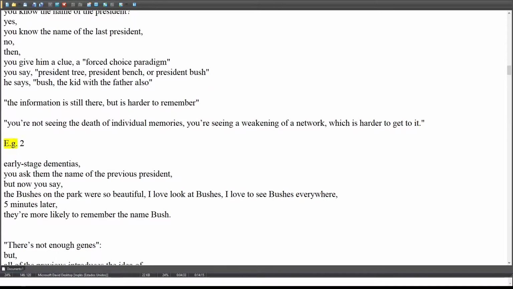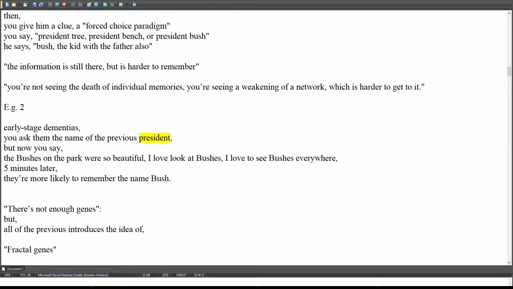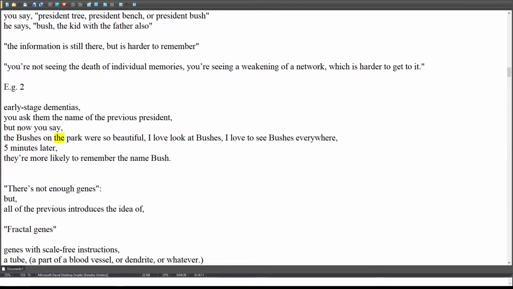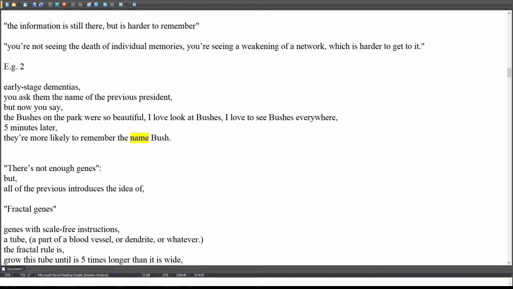E.g. 2. Early stage dementias. You ask them the name of the previous president. But now you say, the bushes in the park were so beautiful, I love looking at bushes, I love to see bushes everywhere. Five minutes later, they're more likely to remember the name Bush.